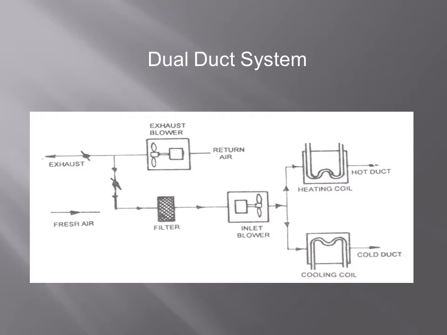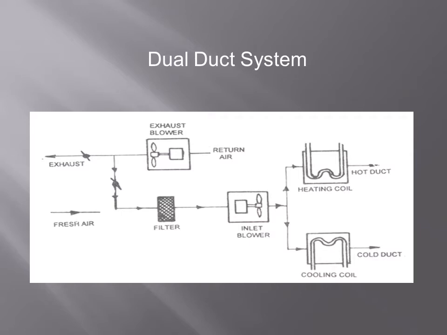In single duct system we used any one coil there. Now here we can use two coils at a time, so at two different temperatures we can get air at two different rooms. One is heating and one is cooling. So from the blower air is forced to the heating coil and cooling coil. The air which has gone through the heating coil is conditioned hot air.